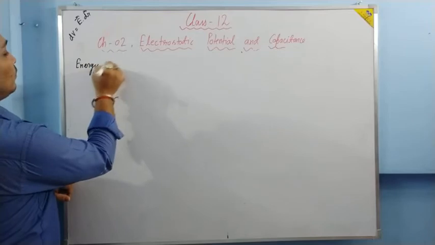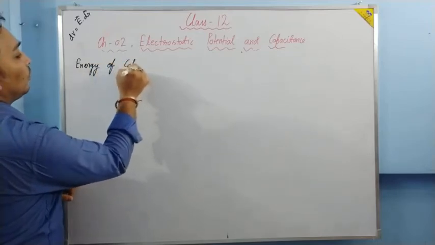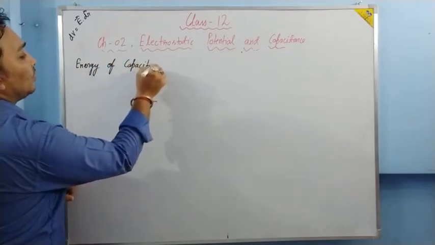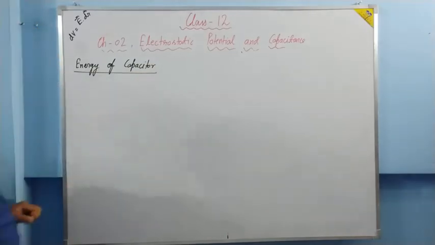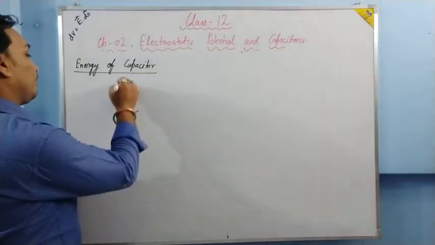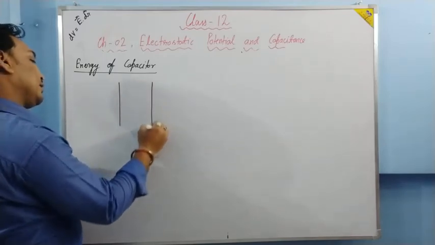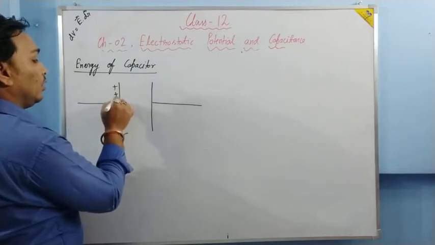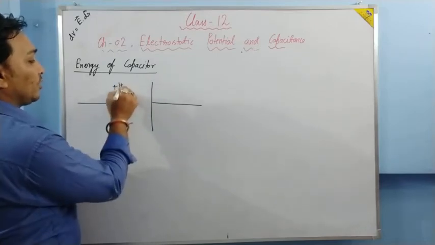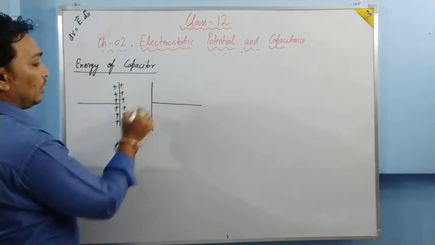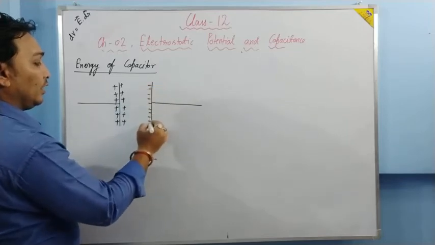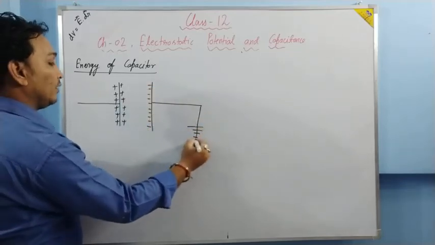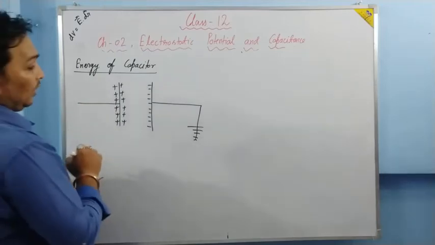Energy of a capacitor. Basically now we are talking about the parallel plate capacitor, but it can be used for any capacitor. Suppose these are the two plates. One plate is positively charged, another plate is negatively charged, and it is earthed.